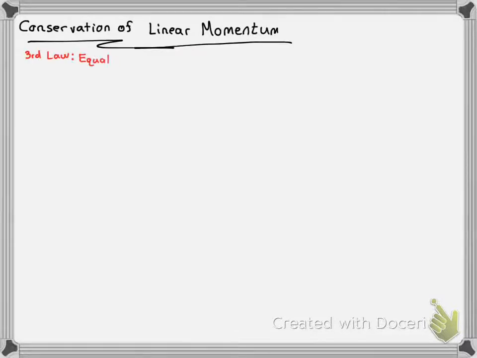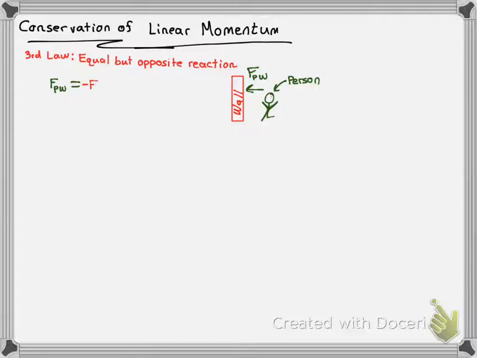In this video we're going to talk about the conservation of linear momentum. This comes from the fact that Newton's third law says that every force has an equal but opposite reaction. So if we have a wall and a person pushes on the wall with a certain force, the wall is going to push back with the same force in the opposite direction.